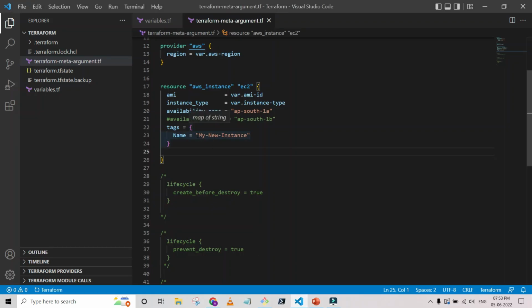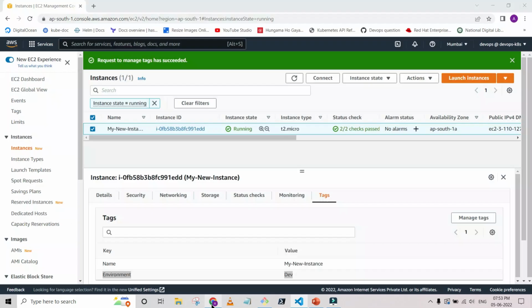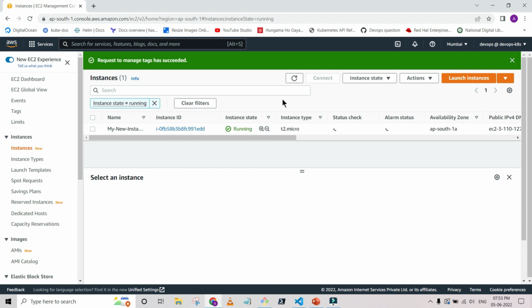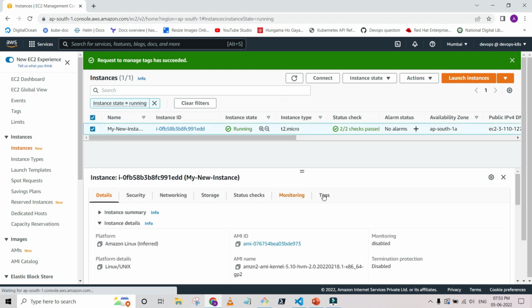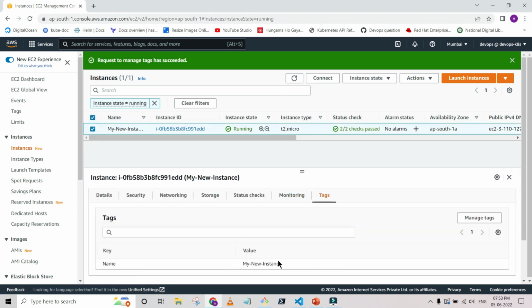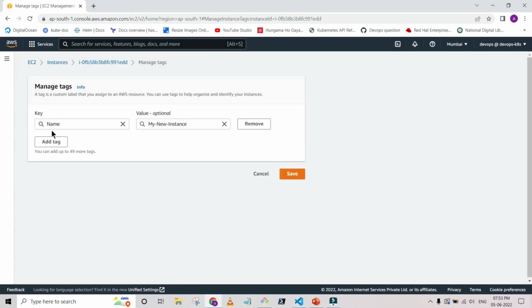So the other tag that we already added for this instance using the console got removed. You can see that we have only one, and the environment tag is gone. This is the default nature of Terraform: whatever is in the Terraform file, it applies and overrides the changes if you are making them outside the Terraform file.